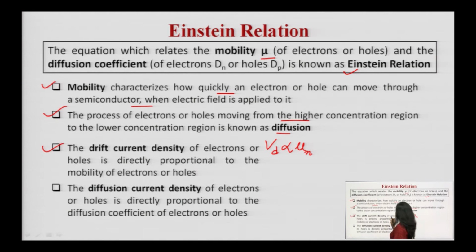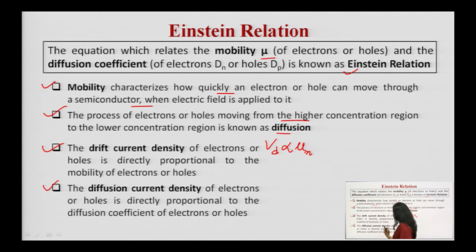So, the drift current density of electrons and holes is directly proportional to the mobility. From here you have derived the equation, Vd is what? Mu n into E, which is the drift velocity because of the electrons. If you are calculating the drift velocity because of the holes, you have to consider the mobility of the holes, which is mu p into the applied electric field.